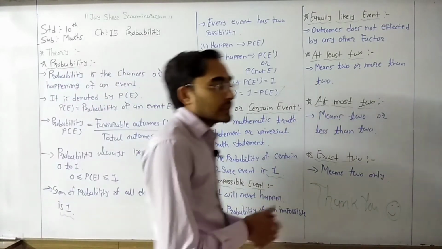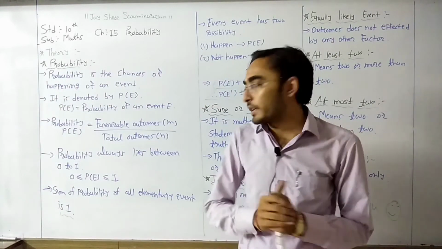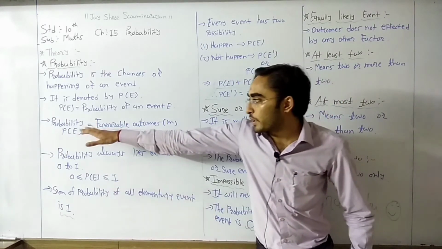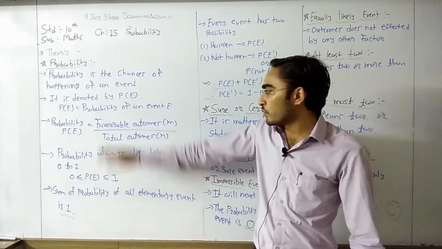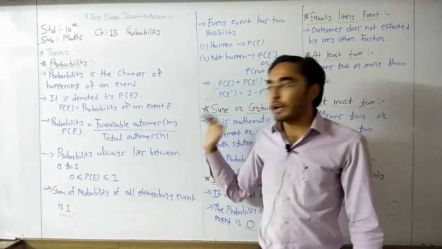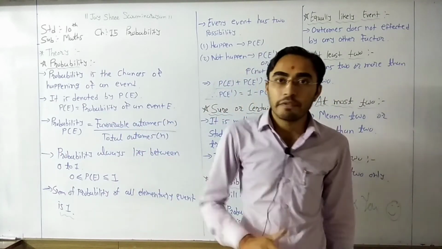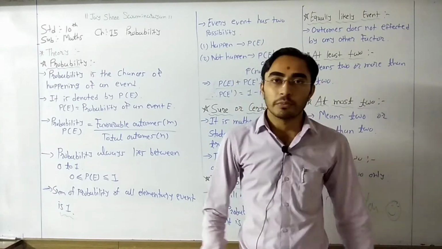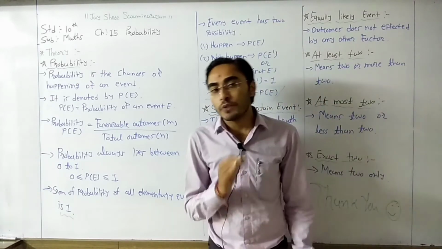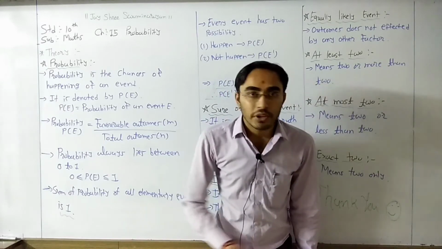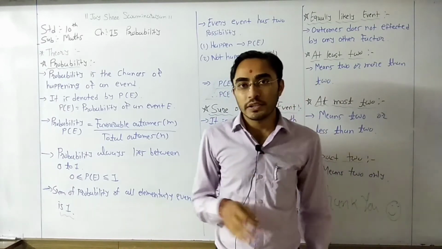After that, what is the formula of probability? Probability P of E is equal to favorable outcomes divided by total outcomes. If we want to find the probability of head, first we need to try.